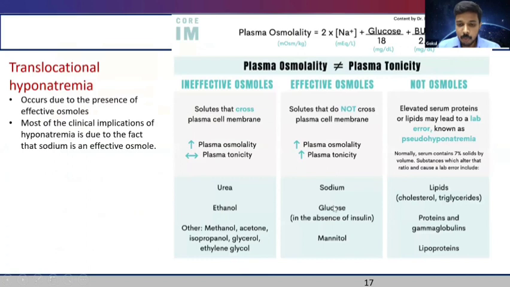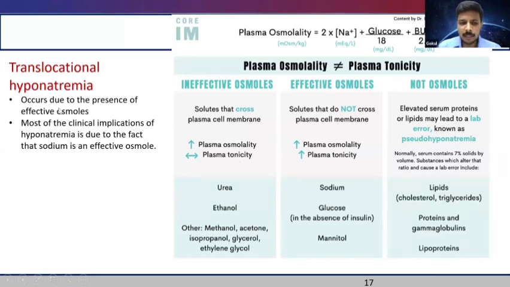Imagine the presence of sodium and glucose in the absence of insulin in the serum. These are substances which do not cross the plasma membrane. They are retained inside the extracellular fluid and they draw water. They cause shift of water from the cells to the ECF. Thereby, we can tell that these effective osmoles increase the plasma osmolality as well as the plasma tonicity. Whereas substances like urea, ethanol, and methanol are called ineffective osmoles because they readily cross the cell membrane and they do not cause movement of water between the compartments. So we can tell that they cause increased plasma osmolality, but they do not cause increased plasma tonicity.